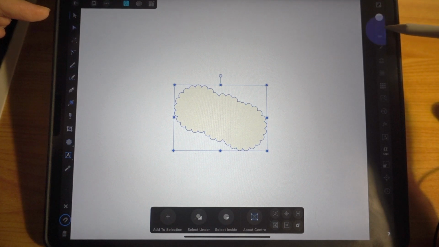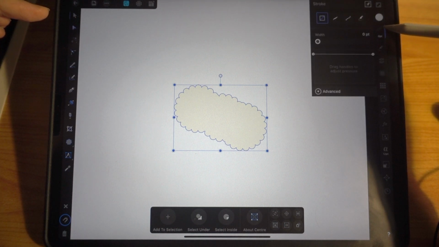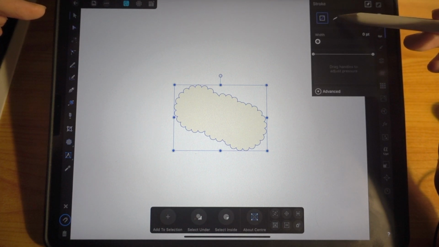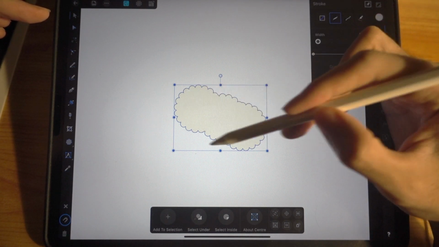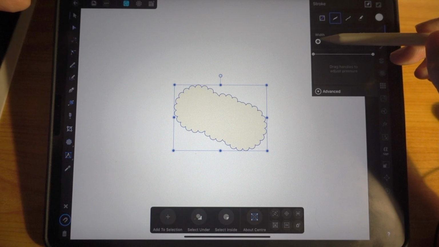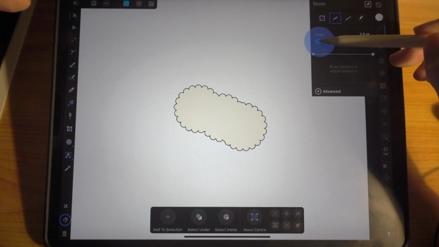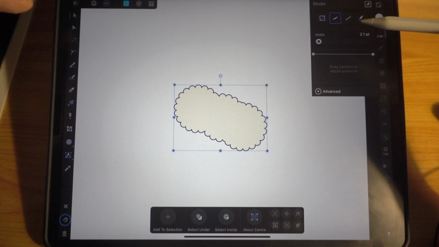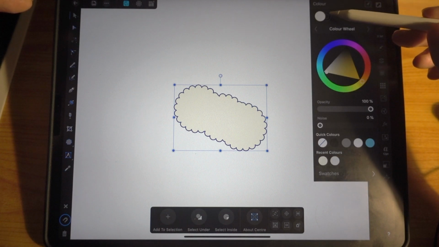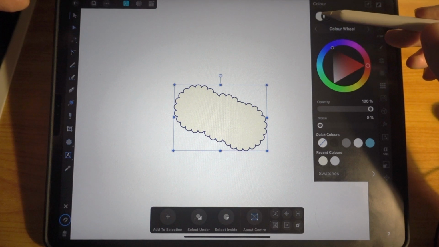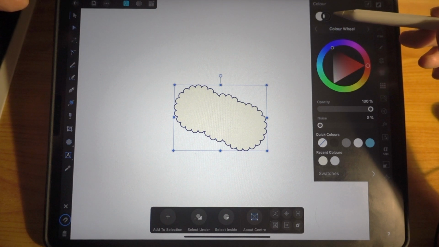What I need you to do now is tap on this. This is the stroke panel, and tap here so that you will see the outline. And here you can increase the width if you want. For me, I'll increase it to 2.1. Alright, and I'm going to set the color. This is the fill and this is the outline.